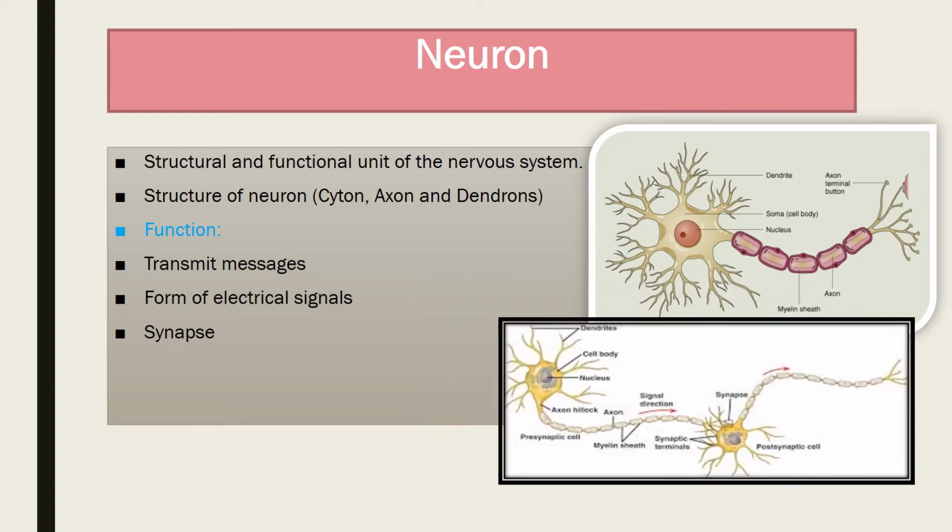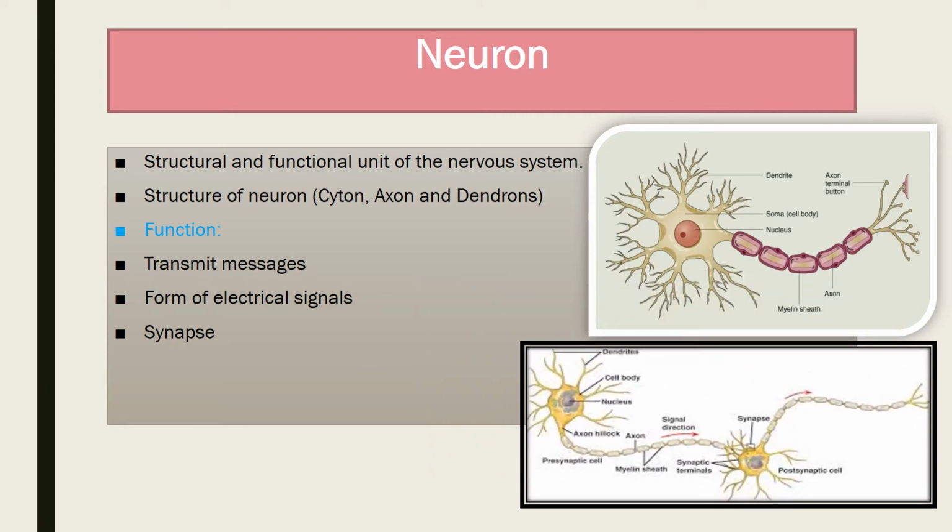You can see the second picture. In the second picture, the terminal branches of the axon of one neuron lie very close to the dendrites of another neuron, and these are not joined with each other. There is a small gap between them, and this gap is called synapse.